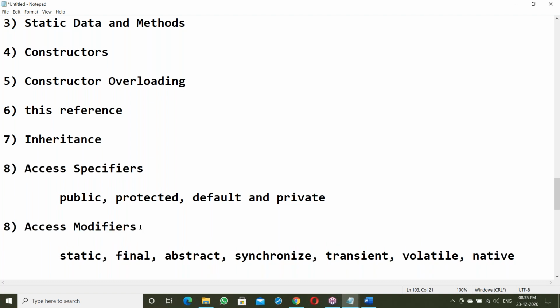Most of the websites say that access specifiers and access modifiers are the same. No, it's not the same. Most of the trainers and websites are misguiding us. My knowledge is more than the industry, more than Google. Even Google can't give that kind of answer. I have given many solutions and projects, many issues, many solutions.